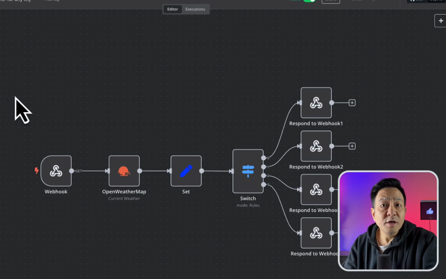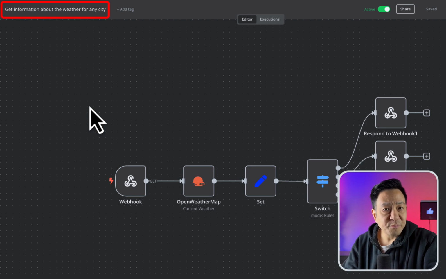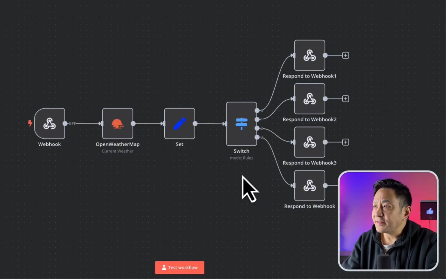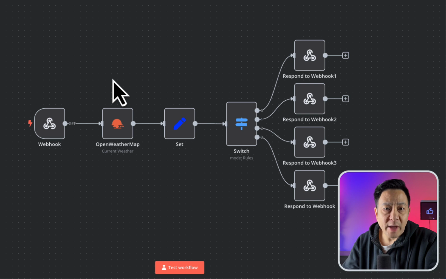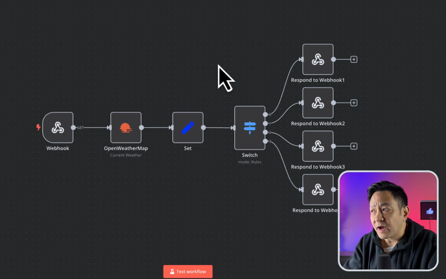So for example, in one of my previous videos in this tutorial series, I created a weather workflow using the Open Weather Map API that would tell me the weather for a city that I provided. And this is how that workflow looked like. Now, I can add this workflow as a tool to my AI agent, and it will access this workflow when it's appropriate. Now, in order for this workflow to work with an AI agent, it does need to be modified slightly.